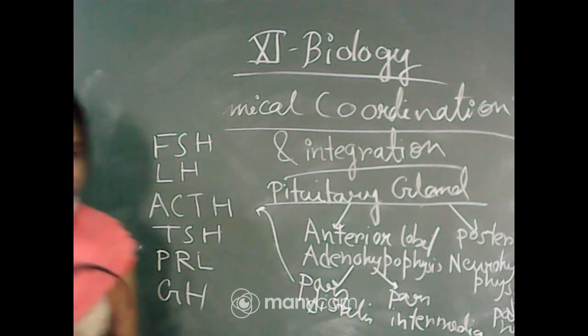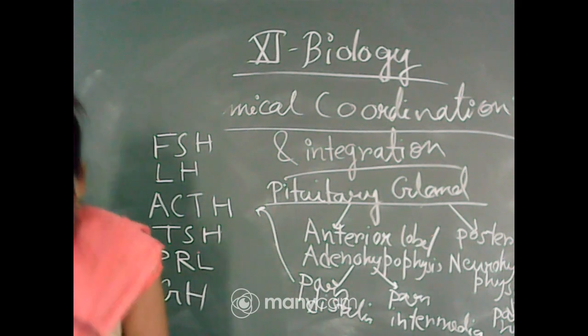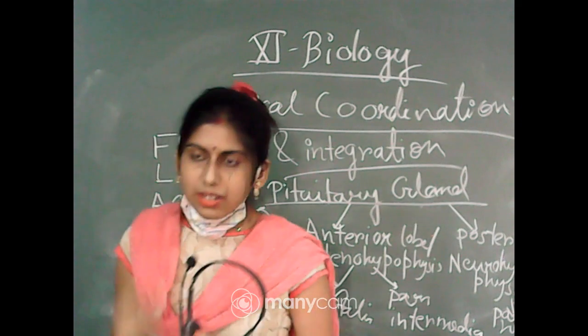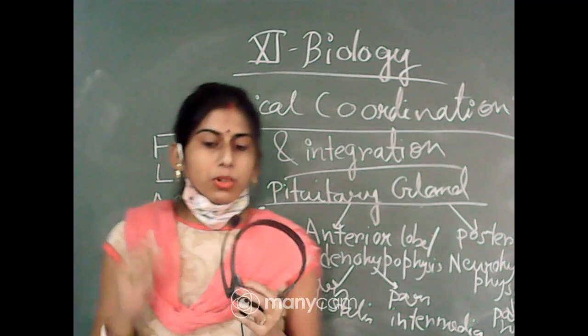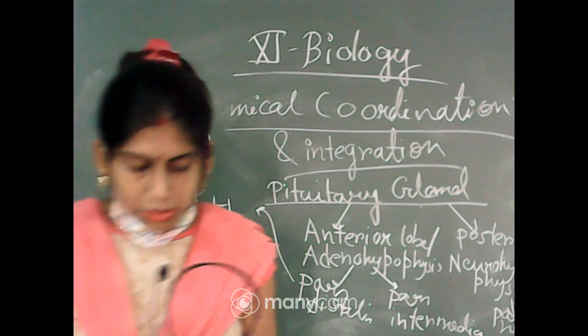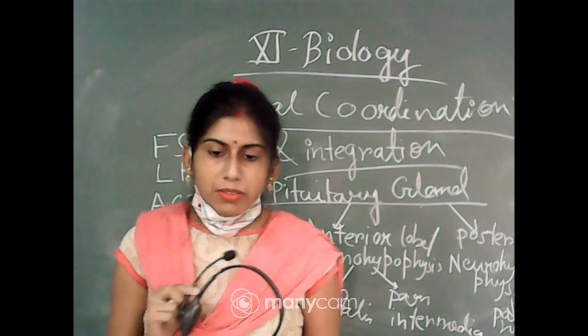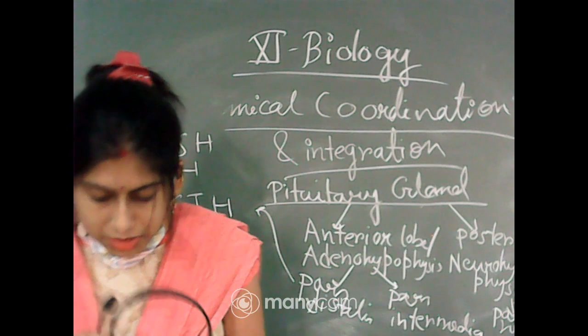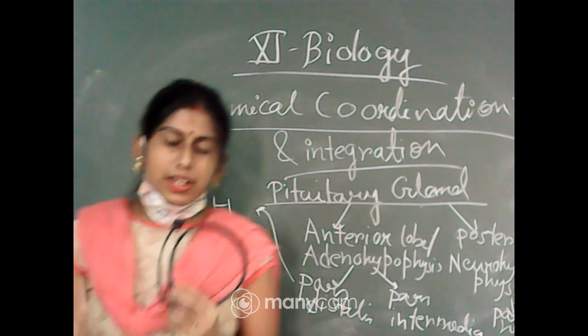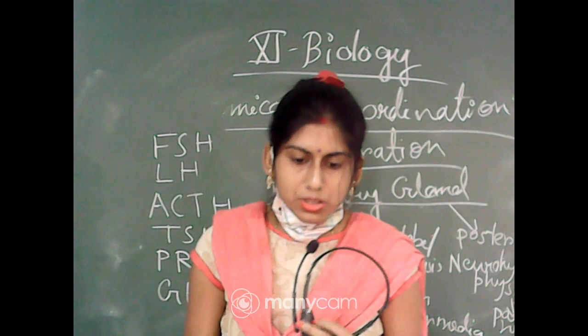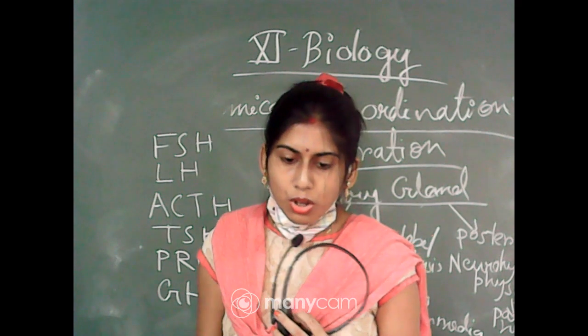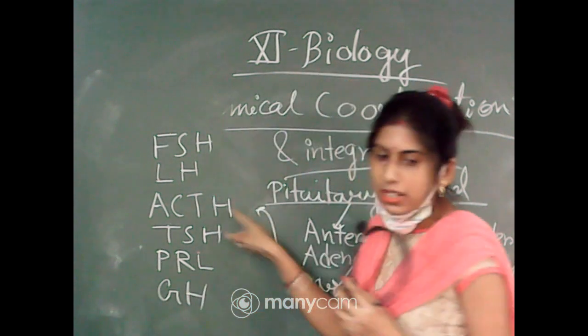The pars distalis region of the pituitary is commonly called the anterior pituitary. So if we say anterior pituitary, we first consider the pars distalis, which produces these hormones. I have written them in short form.